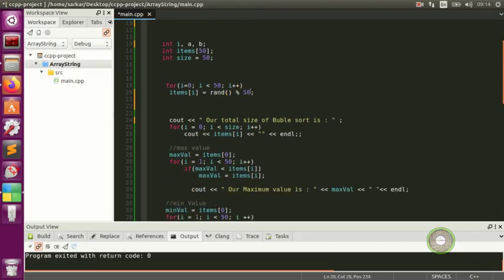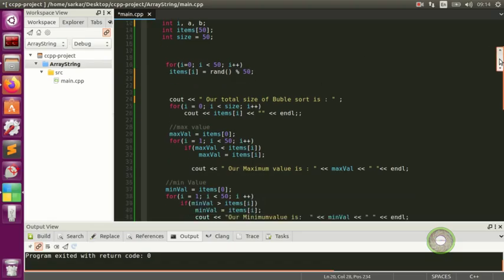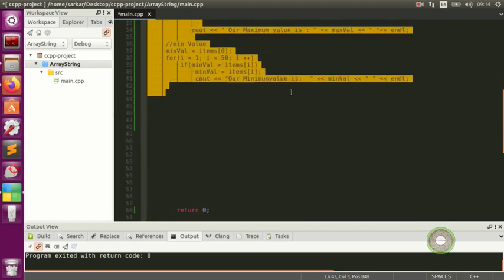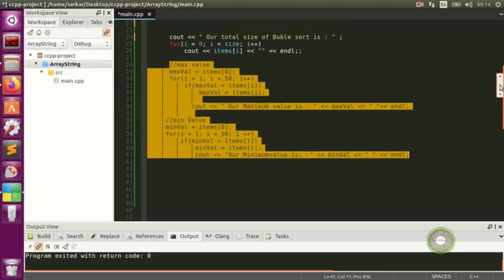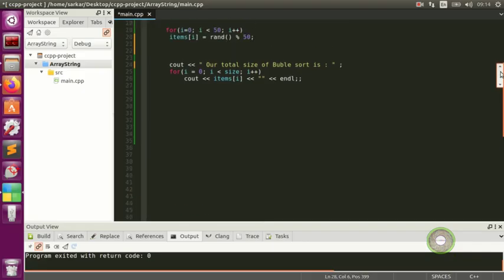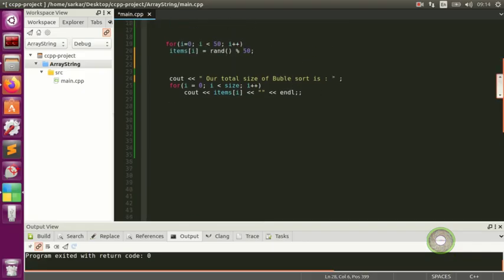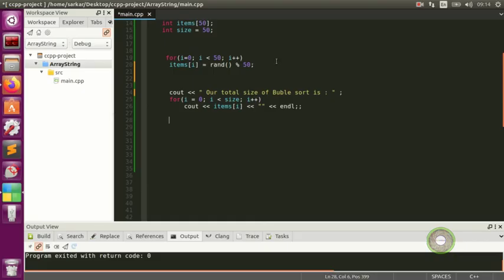If you don't include this one, you guys might see a huge generated number. So what I'll do is get rid of this because it's a bit confusing. We're going to leave that. All right, so at the bottom we want to see the size of our bubble sort array, and here the total size of the bubble sort.